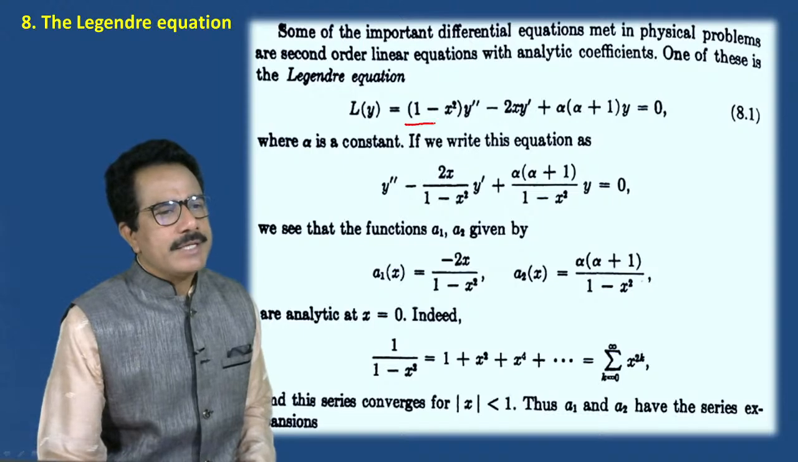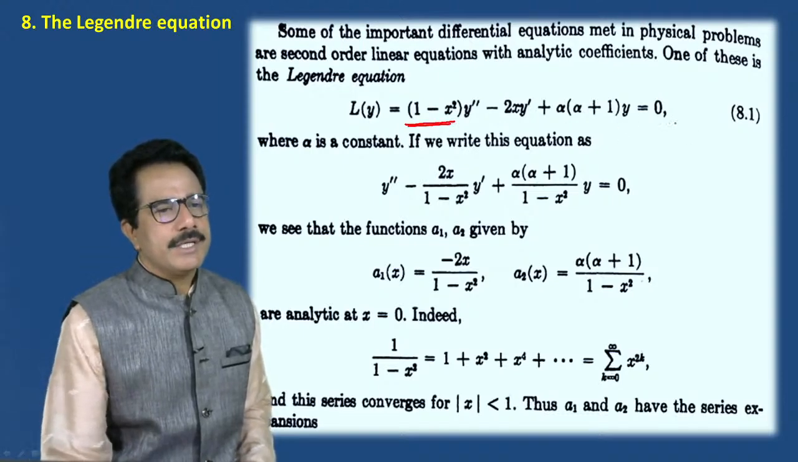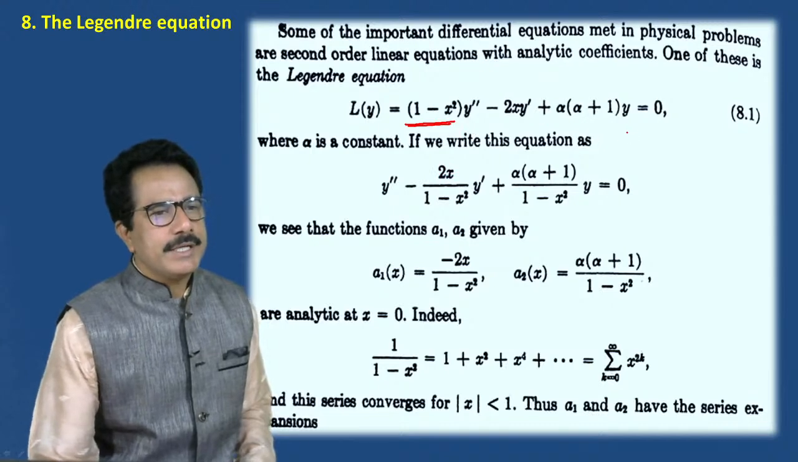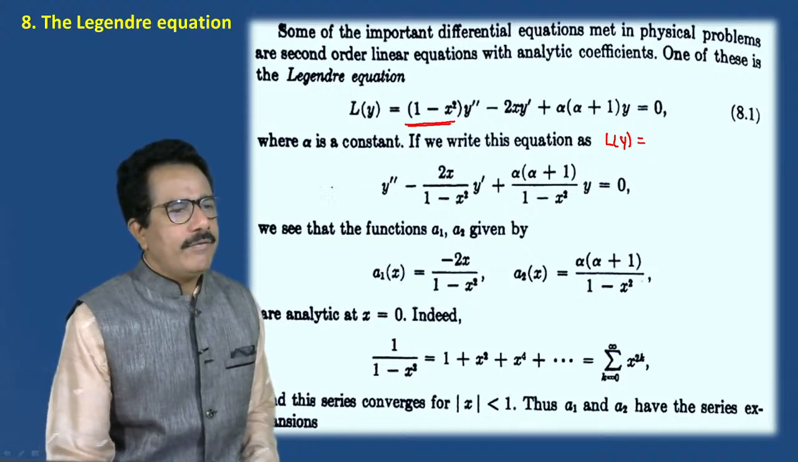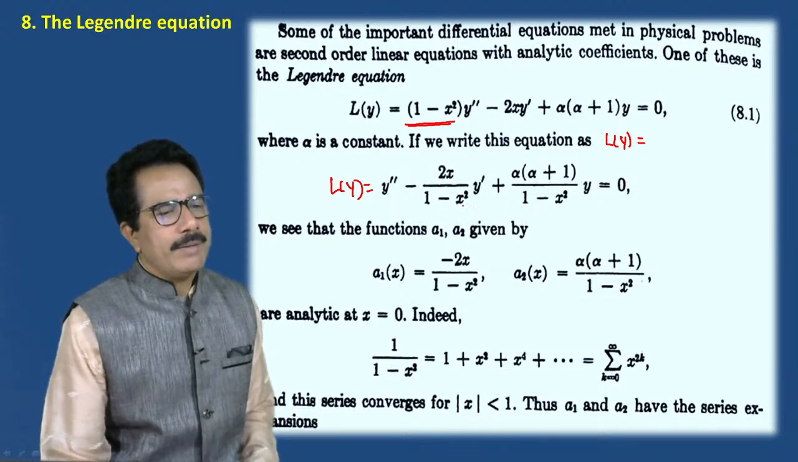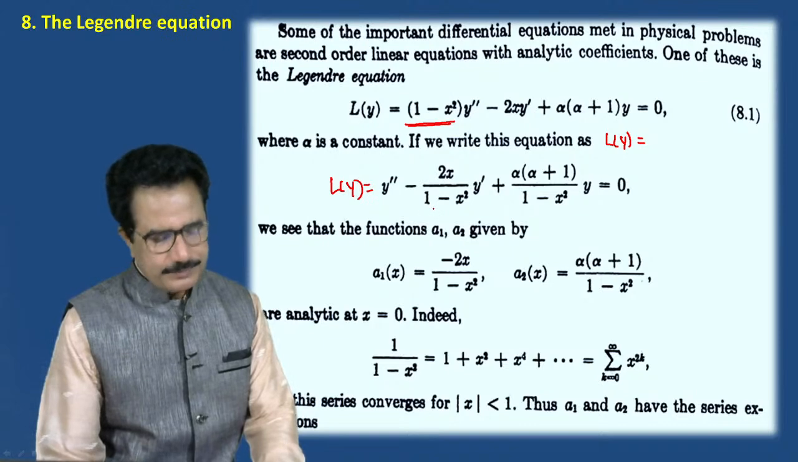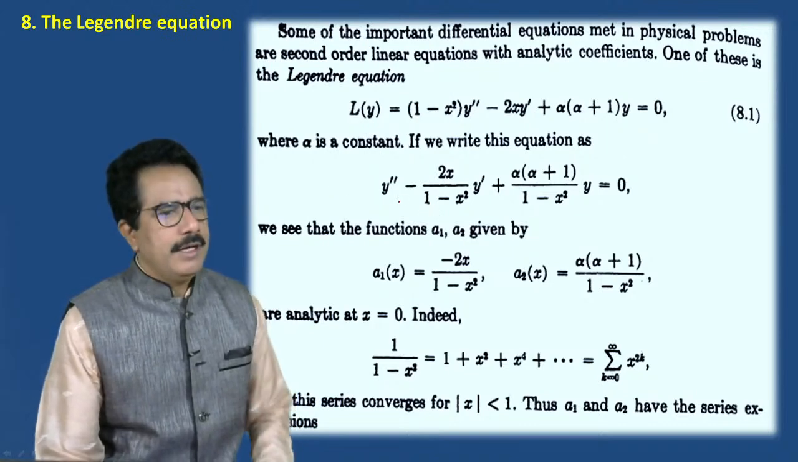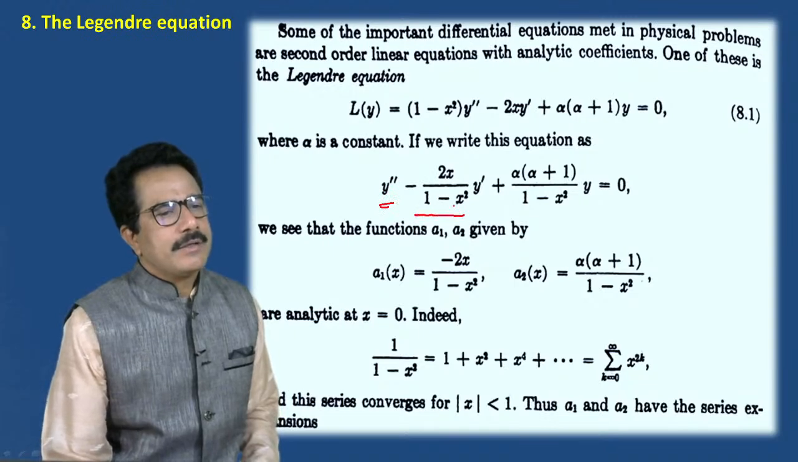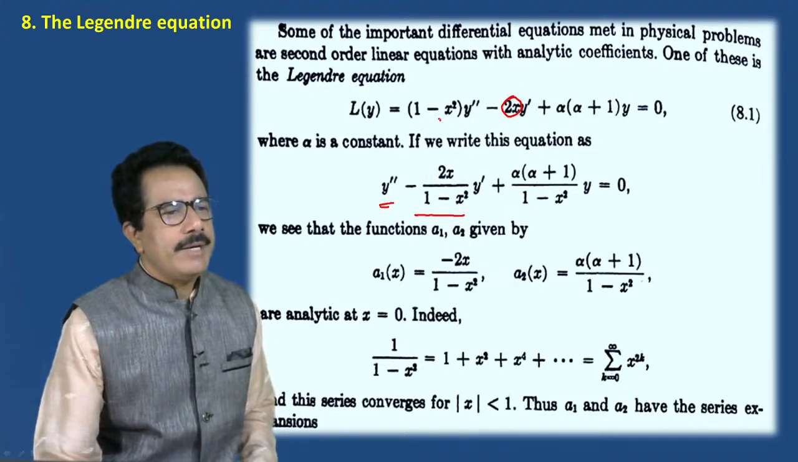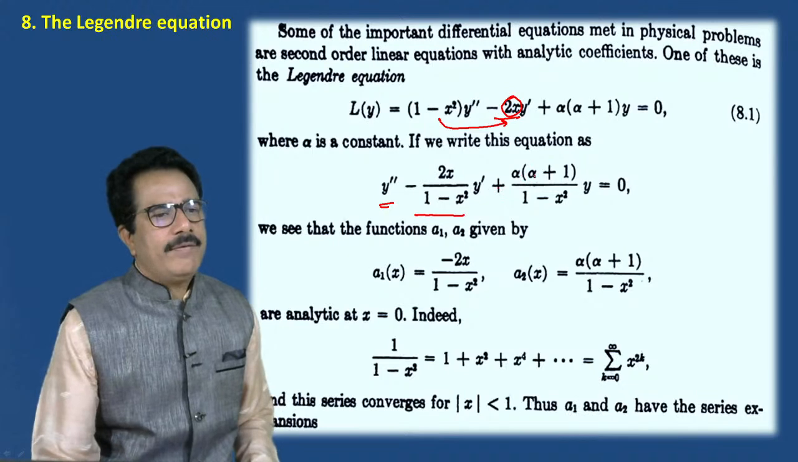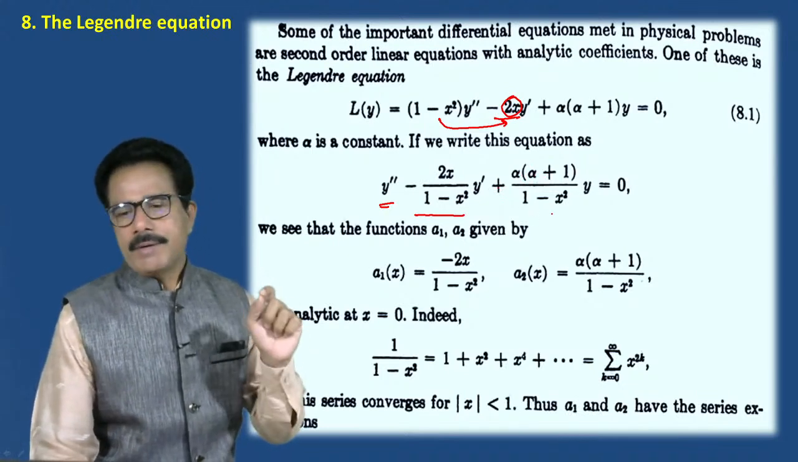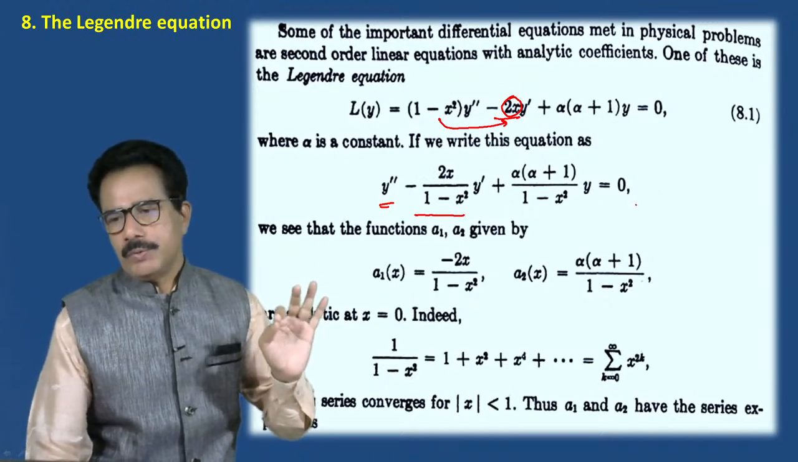Now dividing by 1 minus x square on both sides of this equation, we get L of y, which is equal to y double dash minus 2x upon 1 minus x square into y dash plus alpha into alpha plus 1 divided by 1 minus x square into y, which is equal to 0.